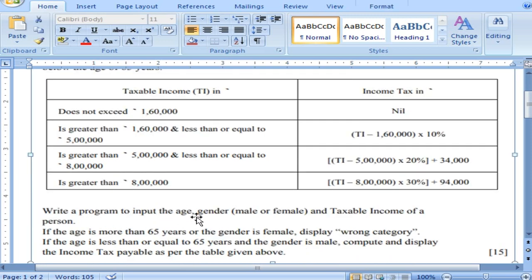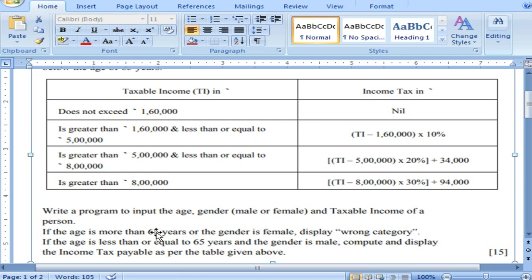You have to input the age, the gender, whether it is male or female, and then the taxable income. So 3 inputs have to be taken from the user, and you have to check a criteria. If the age is more than 65 years or the gender is female, then you have to display a wrong category and stop the program.